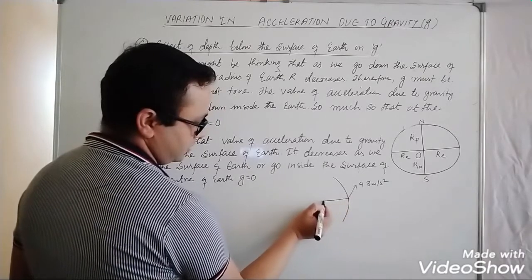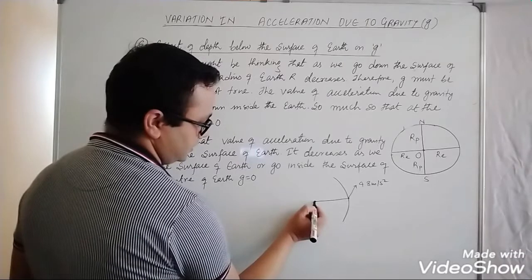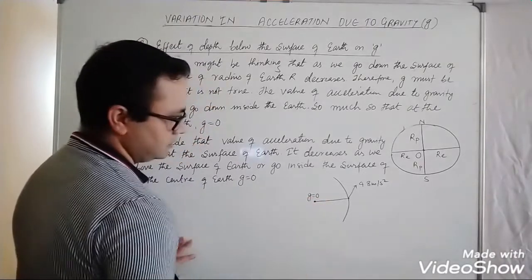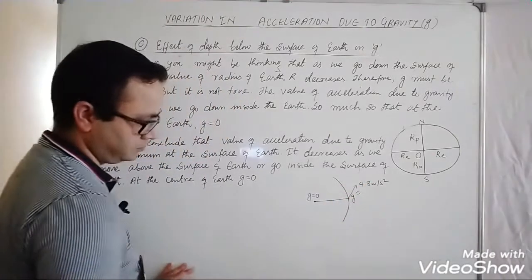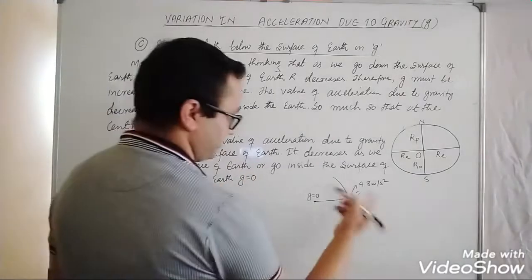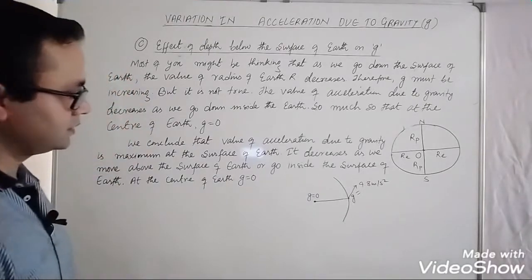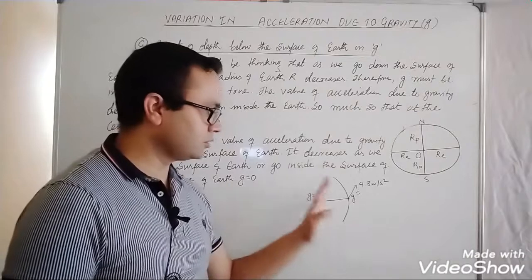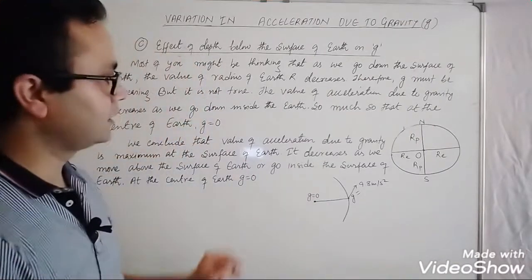Inside the surface, acceleration due to gravity will decrease to zero, g equals 0. From above the surface or inside the surface of the Earth, acceleration due to gravity will decrease. Only on the surface is there a maximum value of acceleration due to gravity.